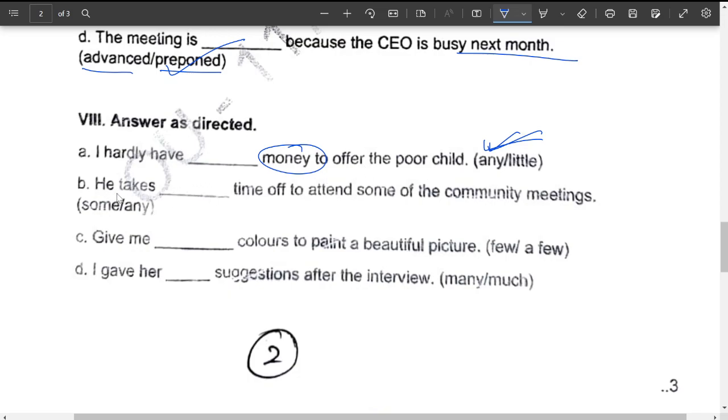Next, he takes dash time off to attend some of the community meetings. He takes some time or any time. We have to go with some time. He takes some time off. That means he makes some time.